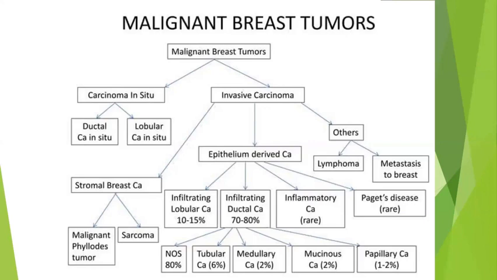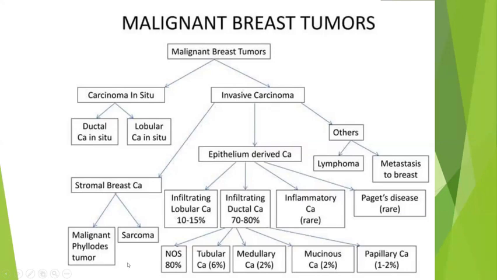Others include metaplastic carcinoma, lymphomas, or metastasis to the breast. Benign stromal tumors are called phyllodes. Malignant stromal tumors can be malignant phyllodes or other malignant sarcomas, which are also seen in the breast.